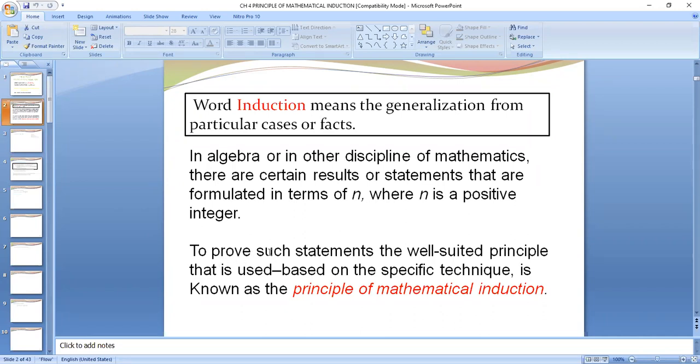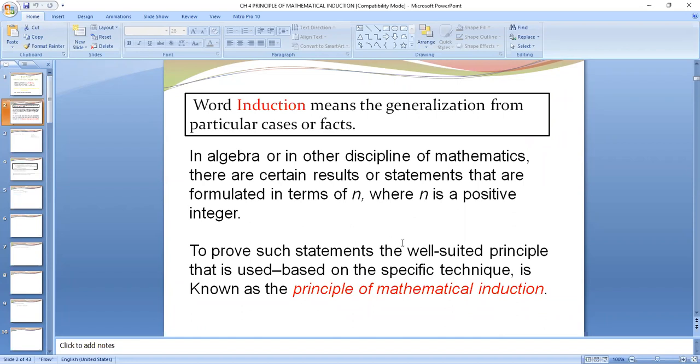Now, to prove such statements, the well-suited principle based upon a specific technique is known as the principle of mathematical induction. If someone says prove that 2n is an even integer, we know that it is an even integer, but still we need to prove it. So we will be doing it using some mathematical techniques.